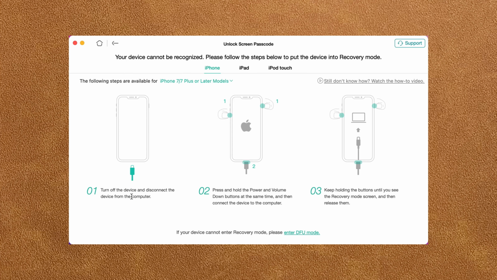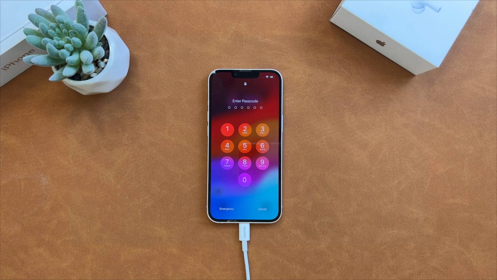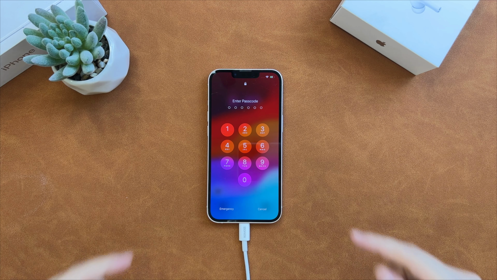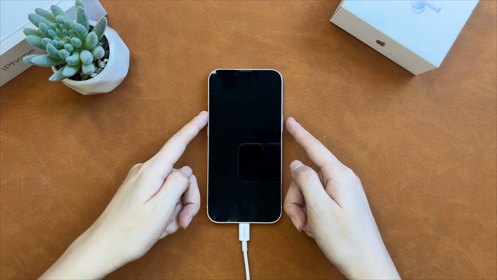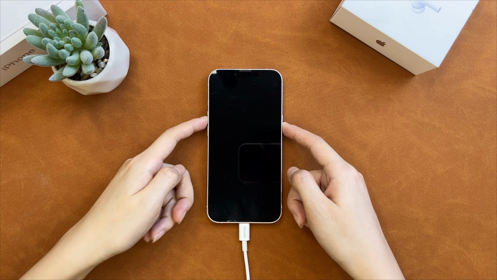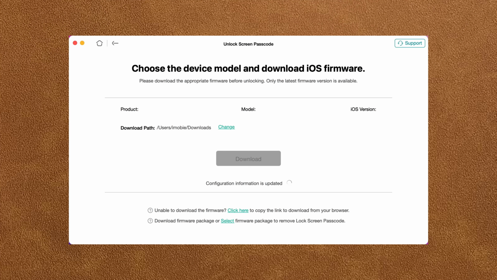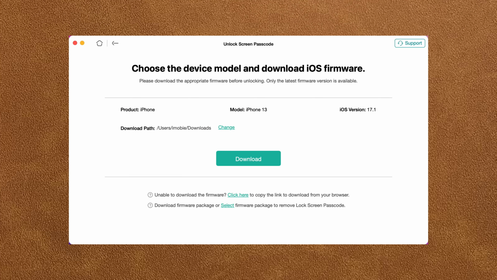Follow these steps to put your iPhone into recovery mode. Power off your iPhone. Press and hold the volume up and the side button simultaneously until you see the recovery mode screen. Then, any unlock will ask you to click to download firmware.